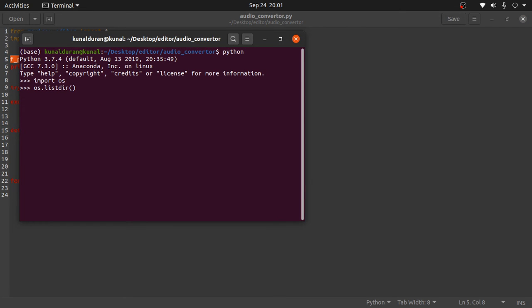So what this function will do is this will list all the files and directories in this files folder. So we can see 1.ogg, these five files are present in this folder, the files folder.